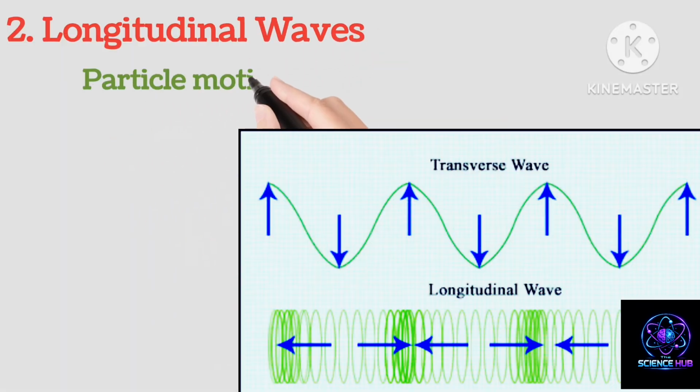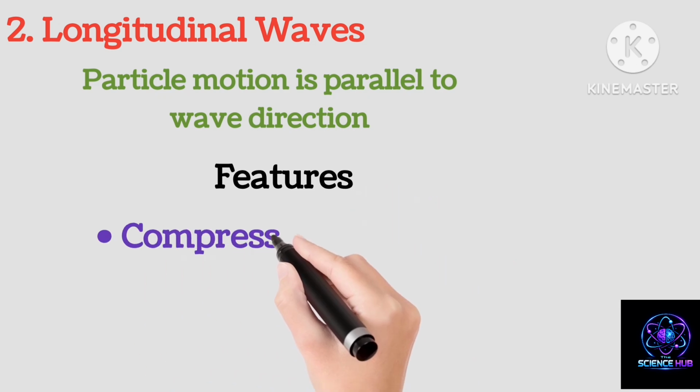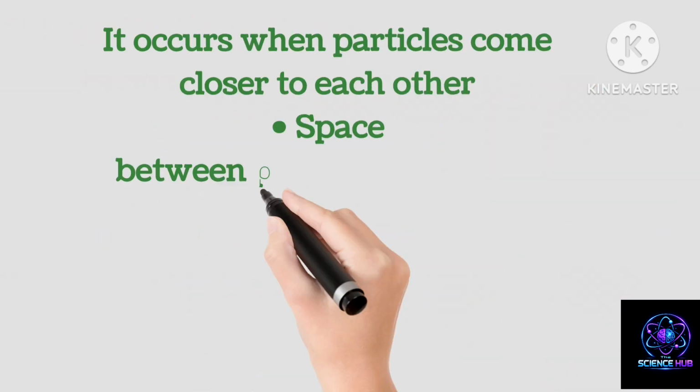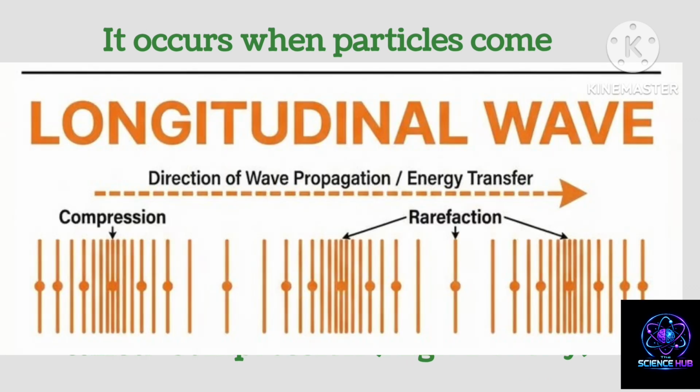2. Longitudinal waves. Particle motion is parallel to wave direction. Features: compression, high density. What is compression? It occurs when particles come closer to each other. Space between particles decreases. Density increases. This is called compression, high density.